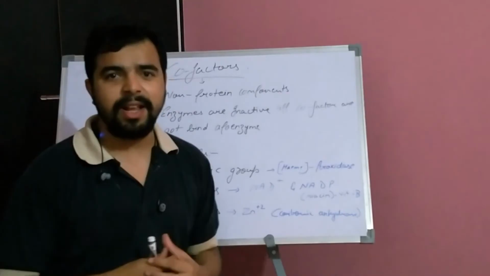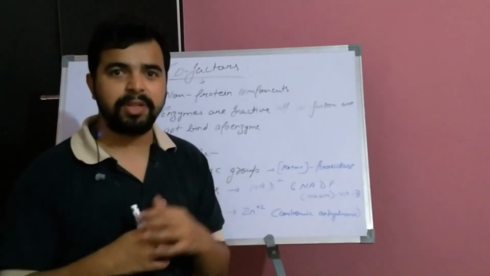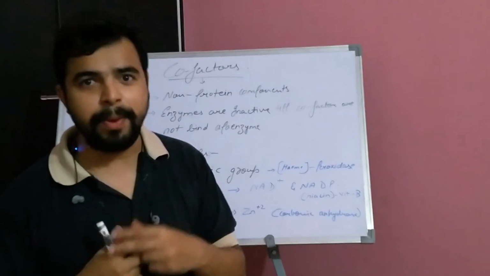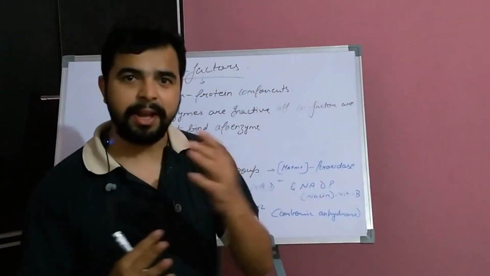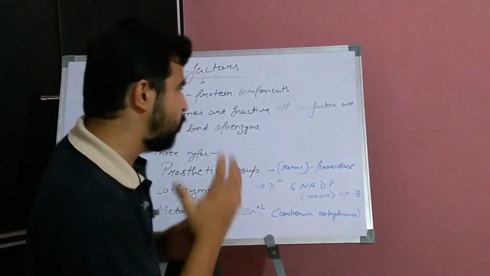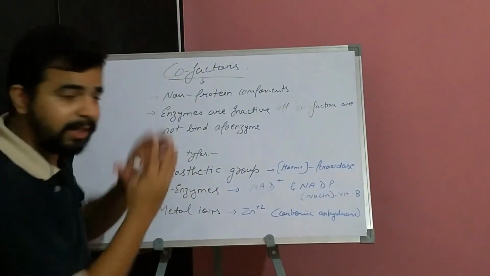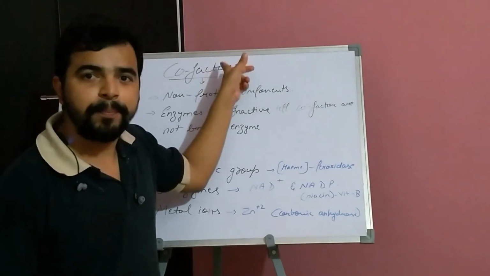We saw earlier that enzymes are categorized under two main criteria: simple enzymes and conjugate enzymes. Conjugate enzymes are enzymes which require cofactors.